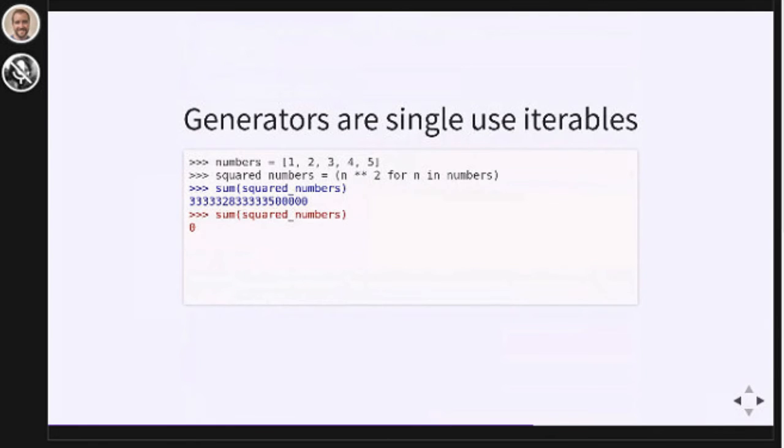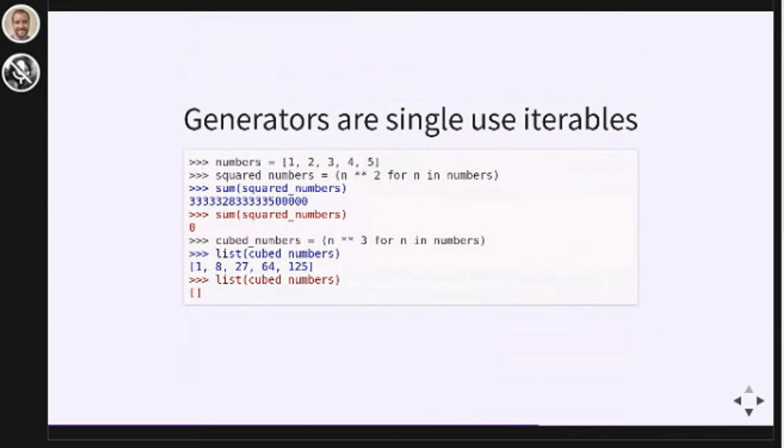The second time you loop over a generator, it's empty. Once you've looped over a generator, it is exhausted. So generators are lazy and they are single use. They are lazy single use iterables. They don't do any work until you start looping over them, and once you've looped over them, they're exhausted.